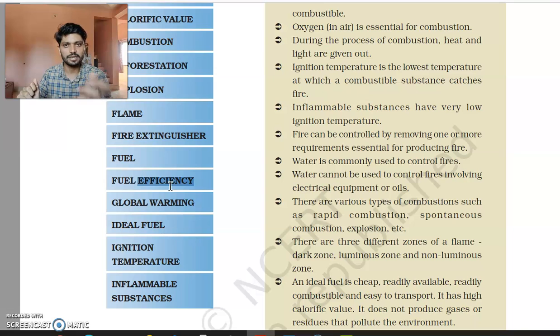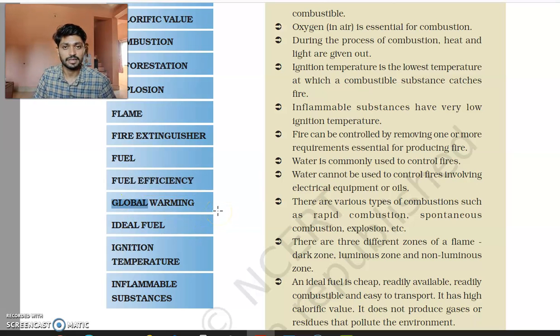There are no remaining parts. So I can say that fuel is much more effective as compared to fuels like wood or coal. When we burn wood or coal, we have a lot of remaining material which pollutes the air. So I can say fuel efficiency is the measure of the calorific value of a fuel. The better the measure, the more efficient the fuel.